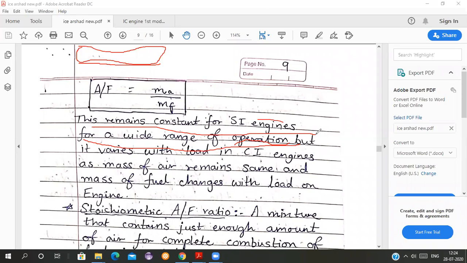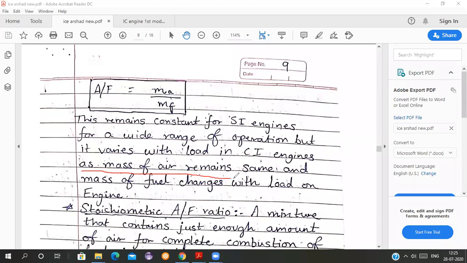So for SI engines it remains almost constant for a wide range of operation, but for CI engines it varies a lot. The mass of air coming inside remains the same for a CI engine; the same amount of air comes in most cases, and it is compressed.